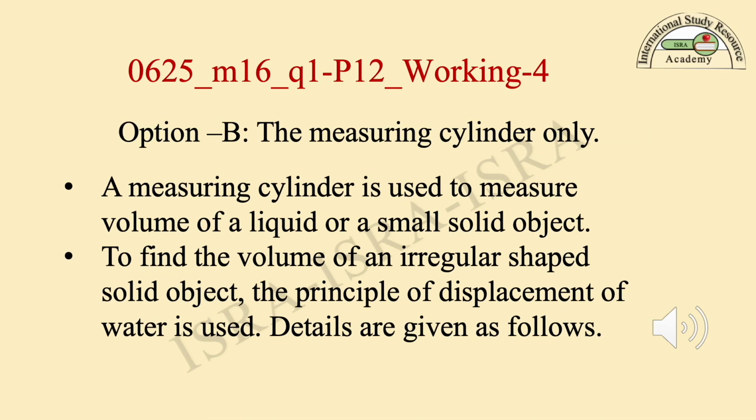Working step 4. Option B, the measuring cylinder only. A measuring cylinder is used to measure the volume of a liquid or a small solid object. To find the volume of an irregular shaped solid object, the principle of displacement of water is used. Details are given as follows.